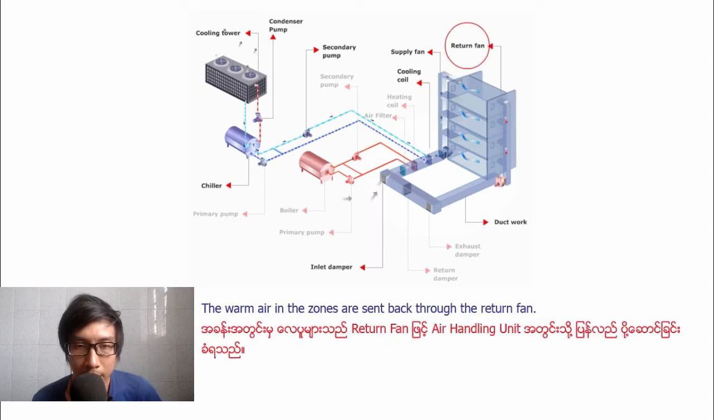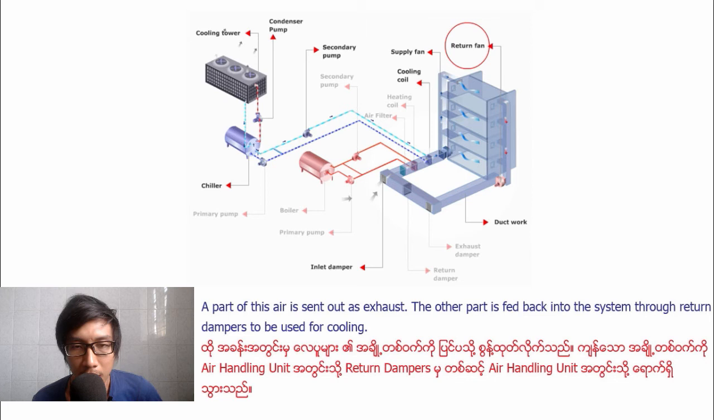The warm air in the zone is sent back through the radiant fan. A part of this air is sent out as exhaust. The other part is fed back into the system through the radiant damper to be used for cooling.